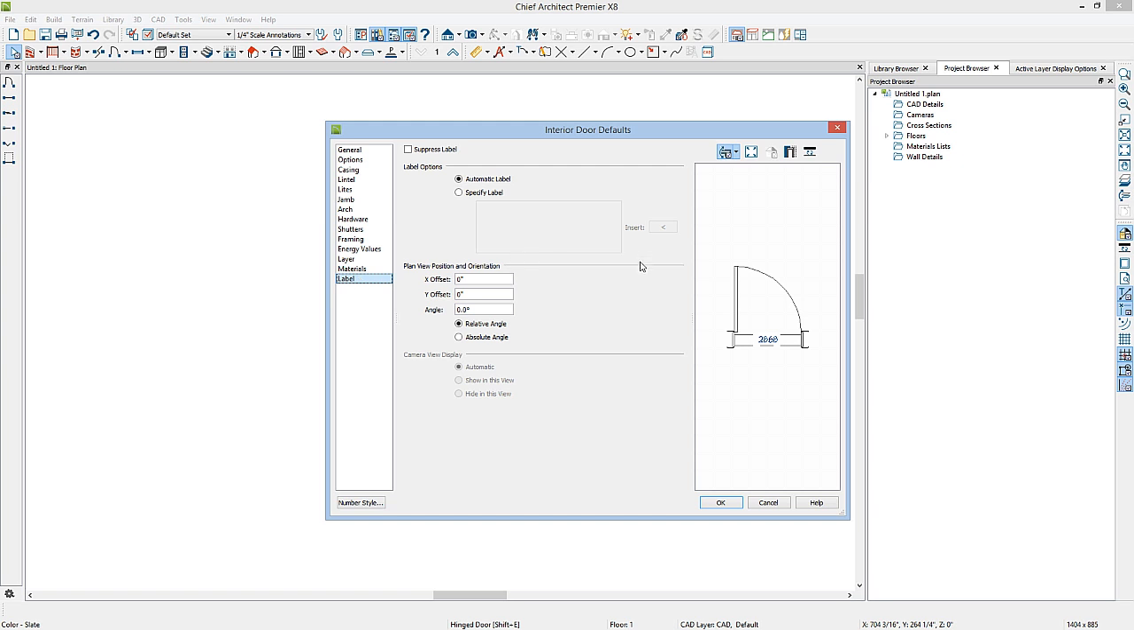You also have options for how the label looks in your floor plan view. Right now it's using an automatic label. If you click this button, you can type in a specific label. You can also suppress the label for your doors. You can also offset it. Right now the label is placed right in the center of the opening of the door. If I want to move it, I can type in a different number here and offset it a little ways from the center of the door. You can also change the angle.